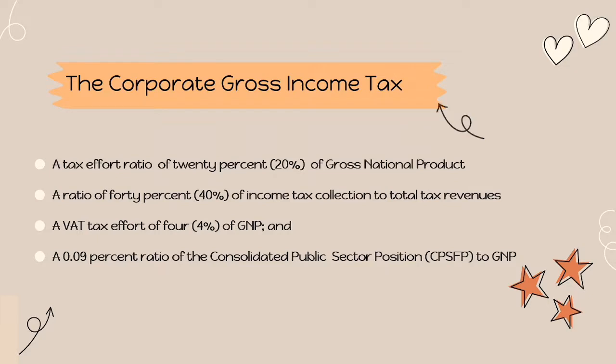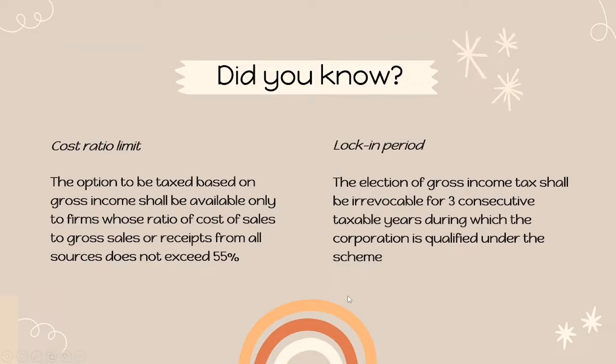The President, upon the recommendation of the Secretary of Finance, may effective on January 1, 2000, allow domestic corporation the option to be taxed at 25% of gross income after the following conditions have been satisfied. A tax effort ratio of 20% of gross national product, a ratio of 40% of income collection to total revenues, a VAT tax effort of 4% of GNP, and a 0.9% ratio of the consolidated public sector financial position or CPSFP to GNP. Cost ratio limit.